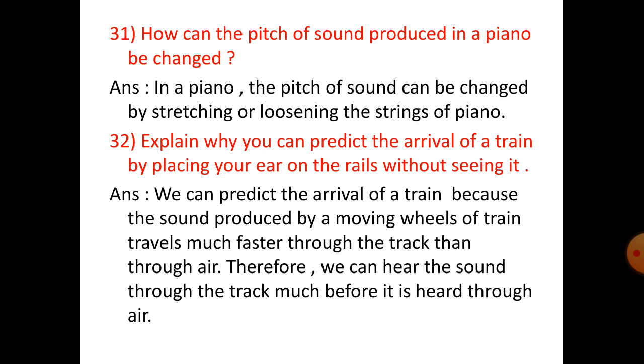Number 31. How can the pitch of sound in a piano be changed? In a piano, the pitch of sound can be changed by stretching or loosening the strings of the piano. Number 32. Explain why you can predict the arrival of a train by placing your ear on the rails without seeing it. We can predict the arrival of a train because the sound produced by the moving wheels of the train travels much faster through the track than through air. Therefore, we can hear the sound through the track much before it is heard through air.